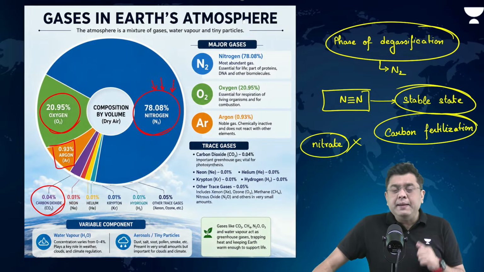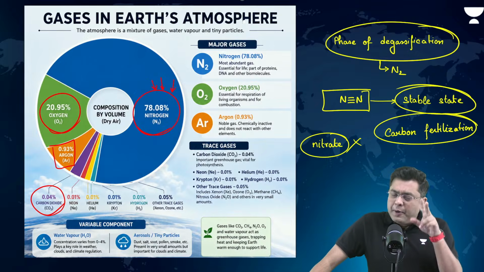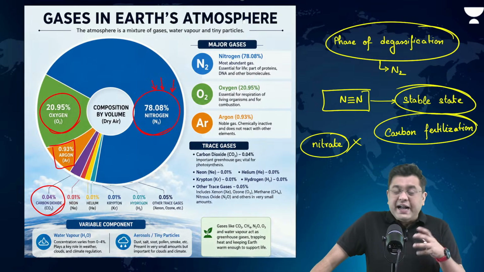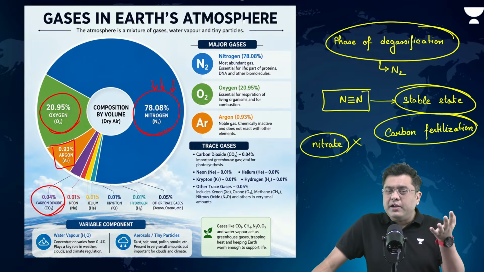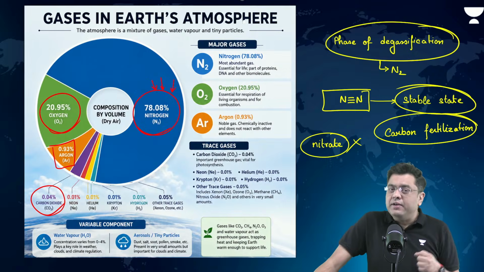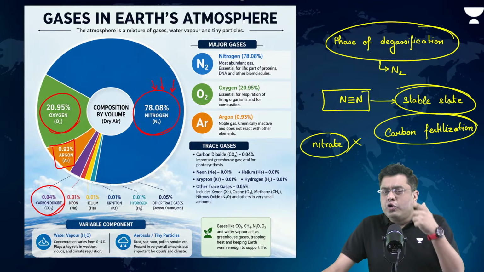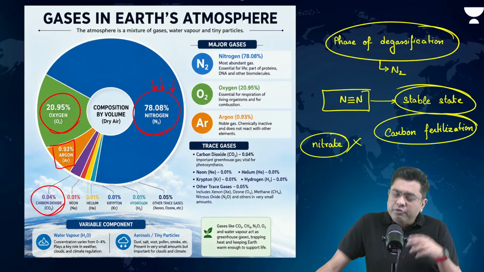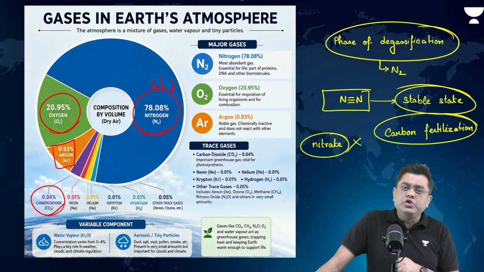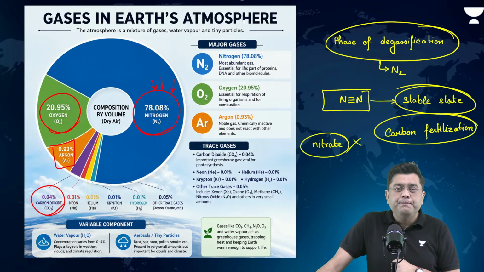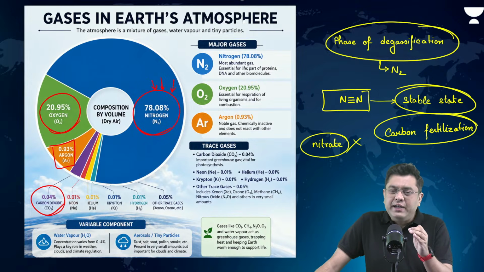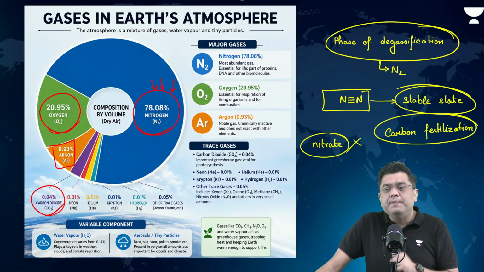Now, what is the implication? A couple of classes ago, we saw that these rocks eventually weather down, get eroded, break down, and then they get converted into soil, isn't it? Now, if the rocks don't have nitrogen, will the soil ever have nitrogen? No. That is why majority of the soil types across the globe, they lack nitrogen.